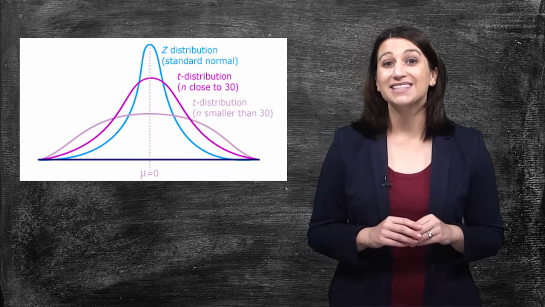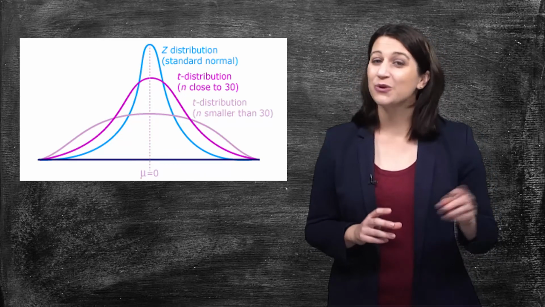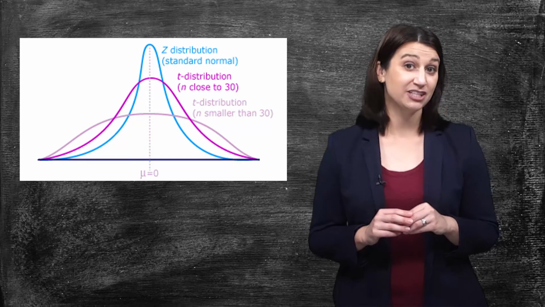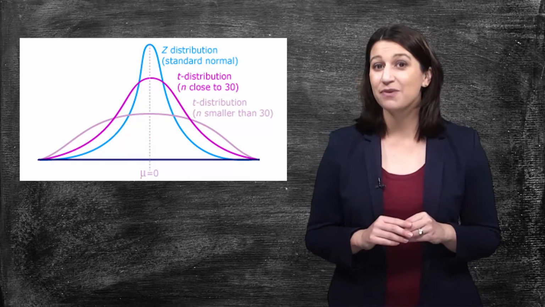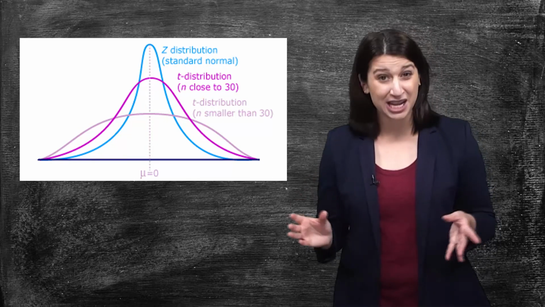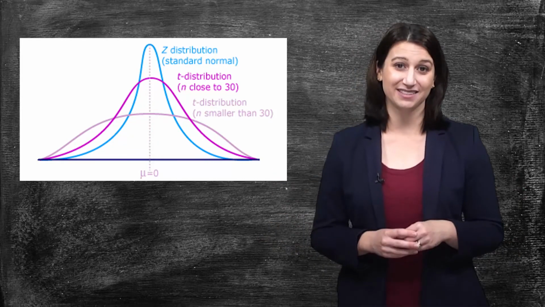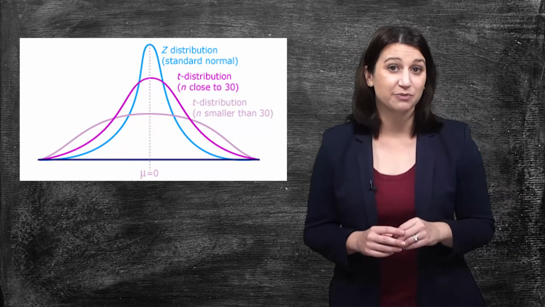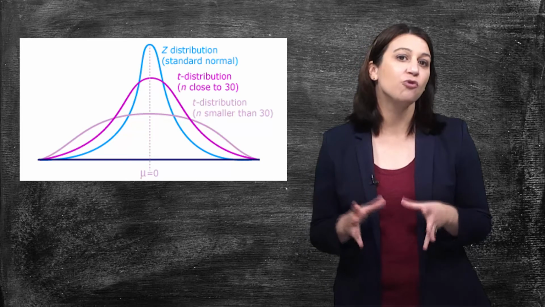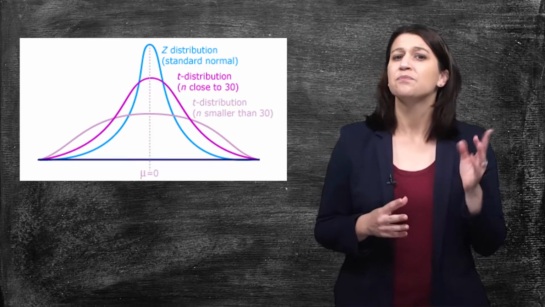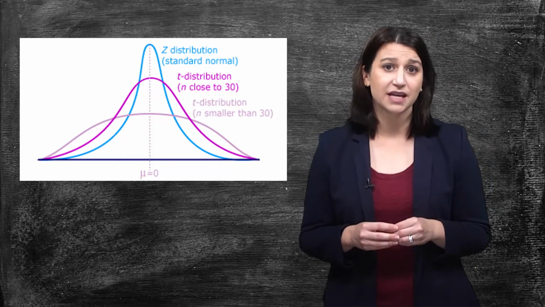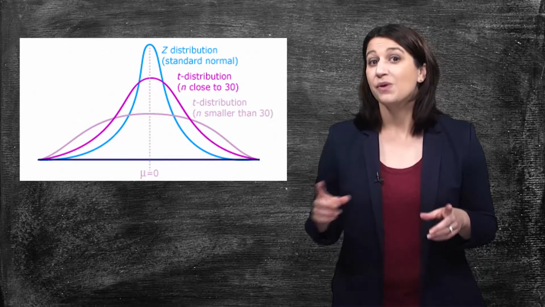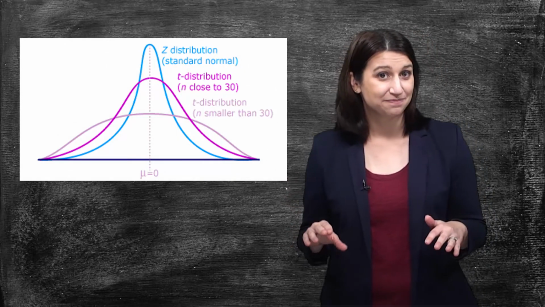But when we create a T distribution, because we don't know the standard deviation of the population, we see that the shape of the distribution actually will change based on our sample size. For a larger sample size, we will have a fairly normal sampling distribution. But when we have a small sample size, like what he was working with, we have a flatter distribution.